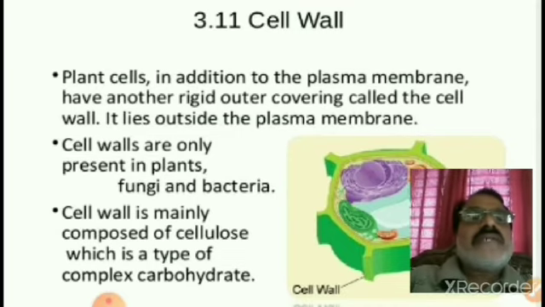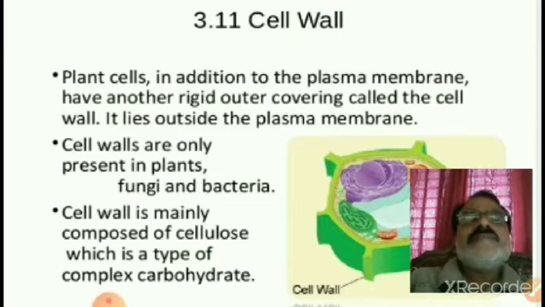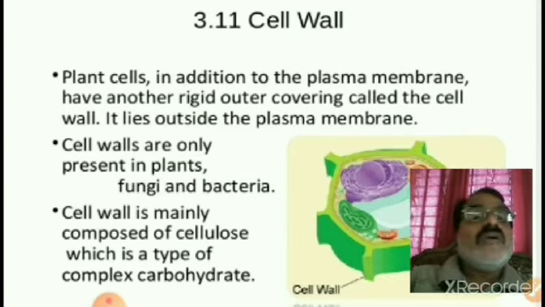Okay. Cell walls are only present in plants, fungi and bacteria. Not only in plants, but fungi and bacteria also have cell walls. The cell wall is mainly composed of cellulose, which is a type of complex carbohydrate.